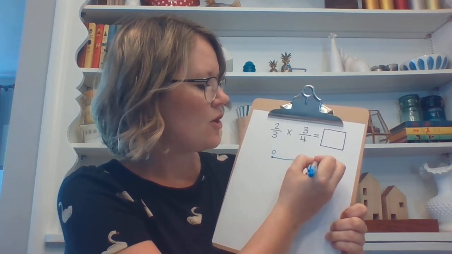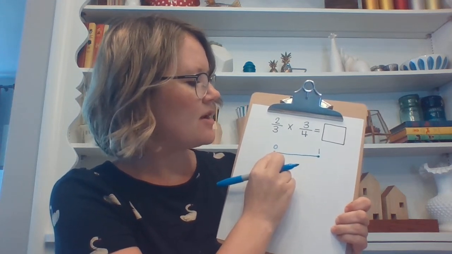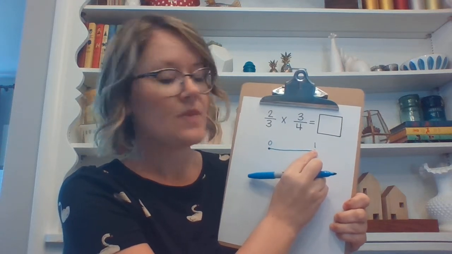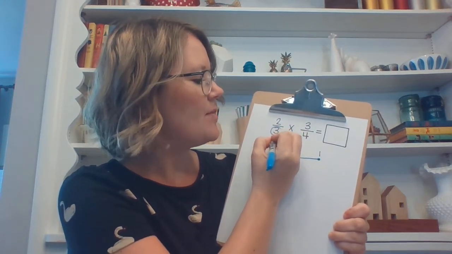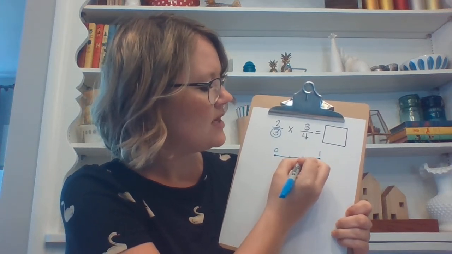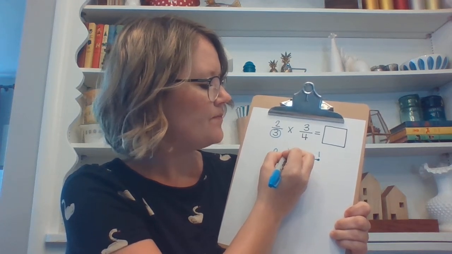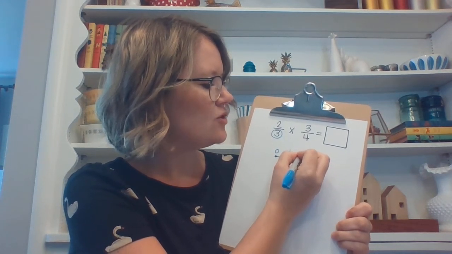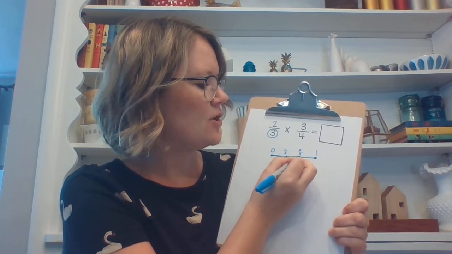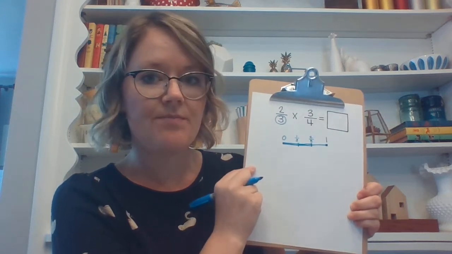But my garden is not going to go all the way over to 1. It's just going to go 2/3 of the way. Since the denominator is 3, I need to divide my line into 3 equal parts. So this is 1/3, and this is 2/3. My fence is just going to go to the 2/3 line.